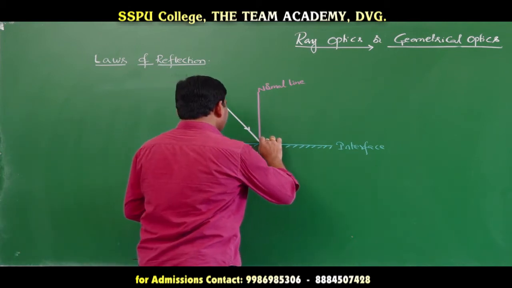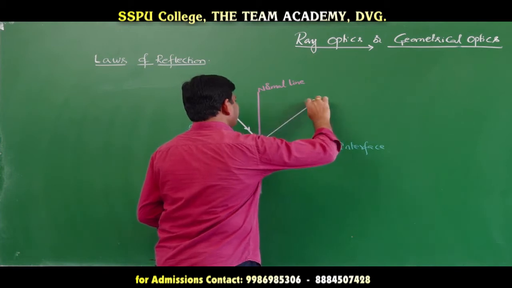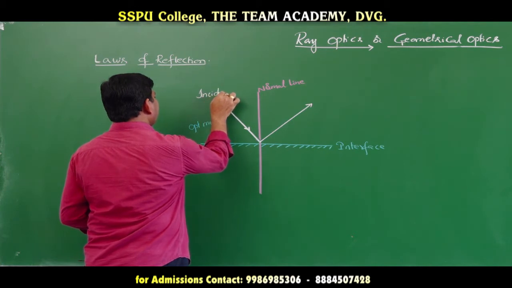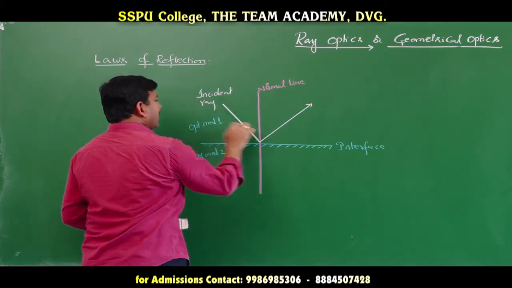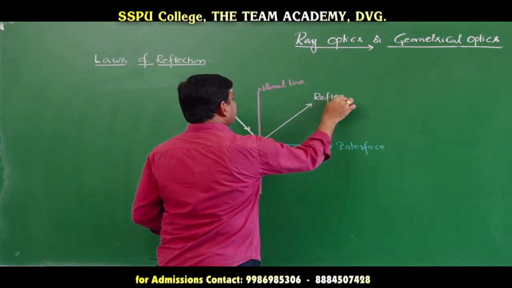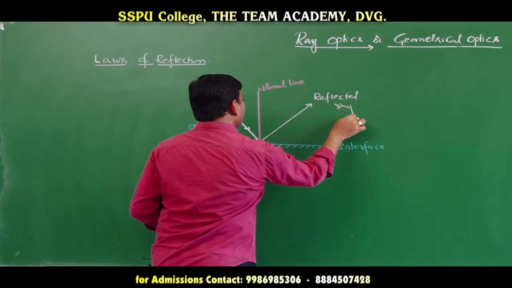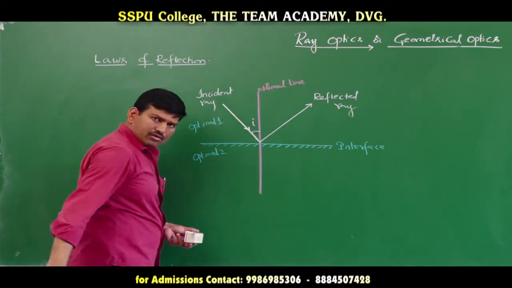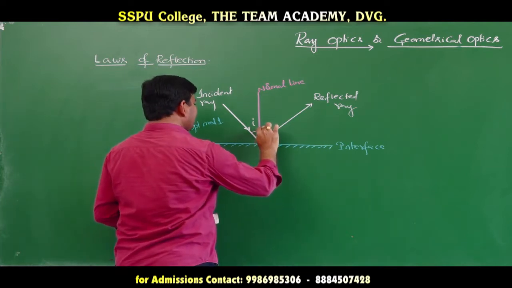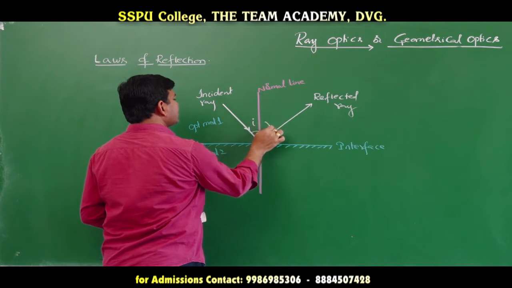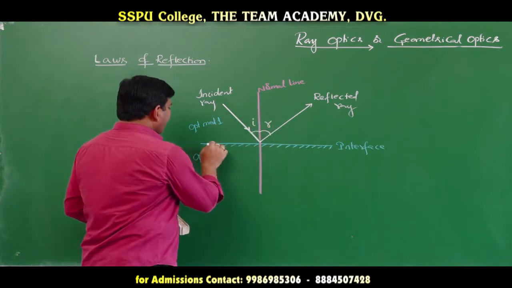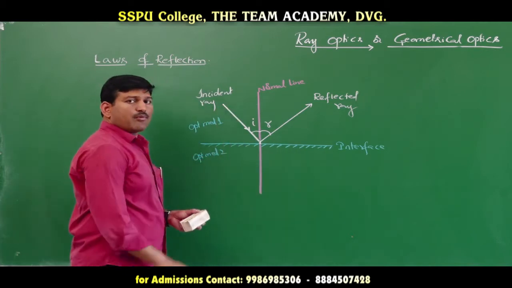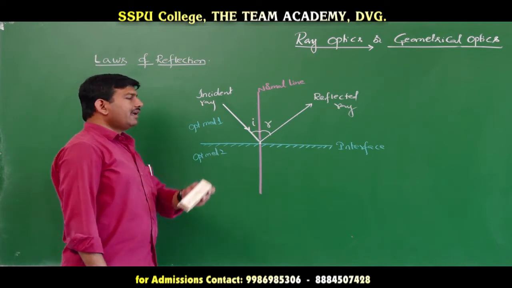And now, this light ray is reflected like this. This is the reflected ray. This is the incident ray, and this is the reflected ray. Now, here there is an angle between the incident ray and the normal line, which is called the angle of incidence, and here there is an angle between the reflected ray and the normal, which is called the angle of reflection. This is the interface. This is the point of incidence, the point where the light is incident.